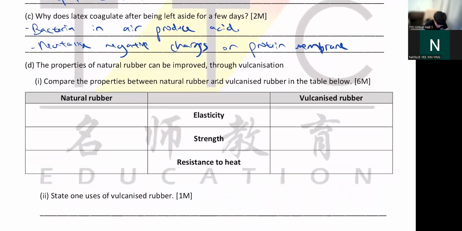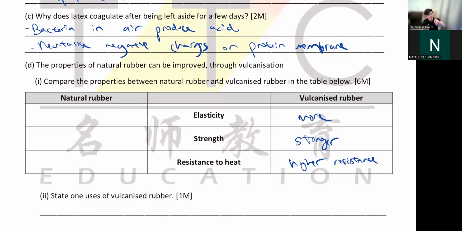Okay, next, natural rubber and vulcanized rubber. So as we know, vulcanized rubber is everything better. Okay, they are more elastic. They are stronger. They have higher resistance. Okay, so vulcanized rubber can stand heat. Right, nowadays, we mostly use vulcanized rubber.